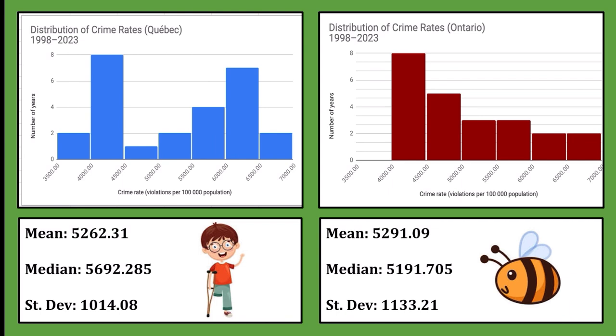these years up. So the standard deviation, Quebec's standard deviation of 1,014 shows its crime rate stayed fairly close to its average values, and Ontario's standard deviation, which is 1,133, means its crime rates had a bit more variation around the average each year.